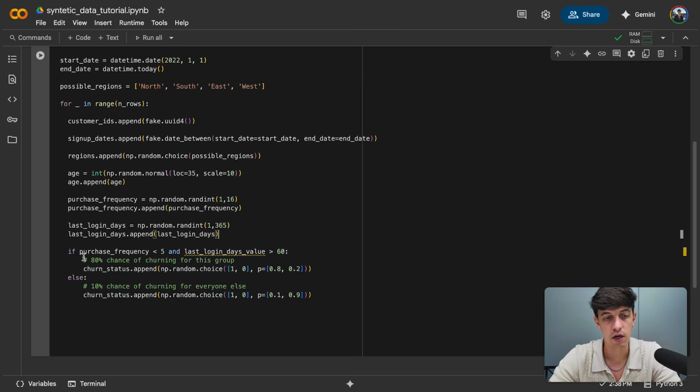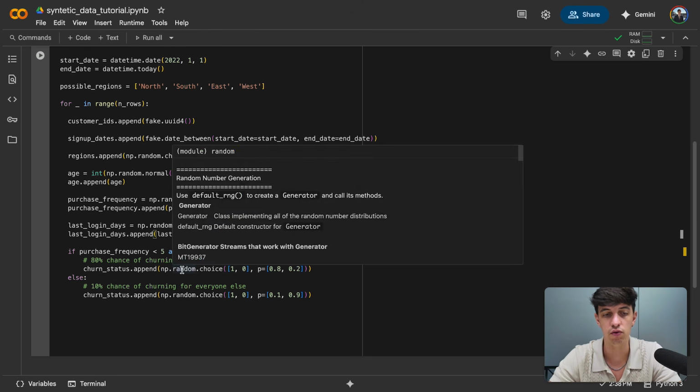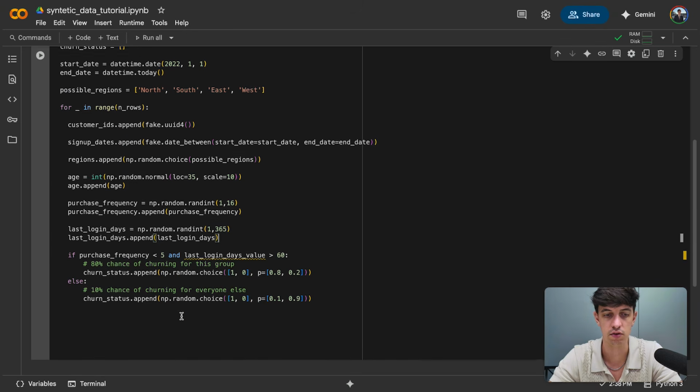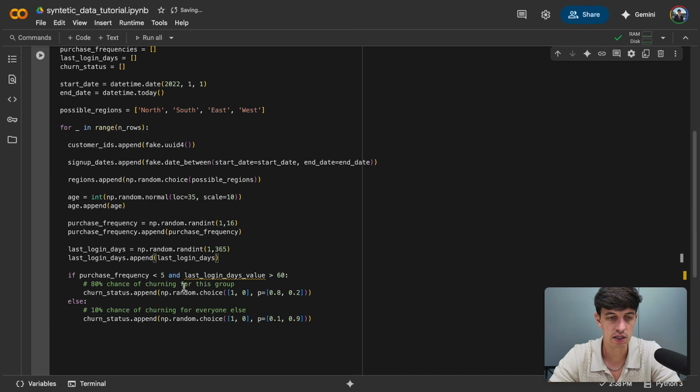But basically what I'm doing here is creating a bit of logic to calculate the churn status. I'm doing a simple if-else statement, and we assume that customers with a low purchase frequency, which is less than 5, and a long time since their last login, let's say more than 60 days that you see here, are very likely to have churned.